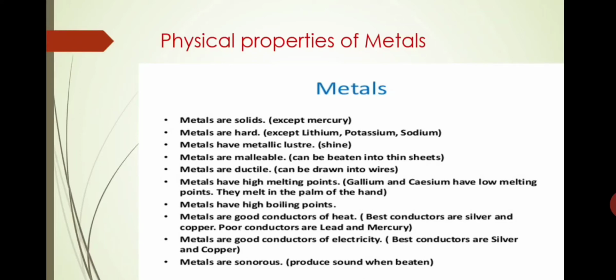Gallium and caesium have a low melting point. What happened in that? They melt in the palm of our hand. If we keep them on our palm, they can melt. So they have a low melting point.